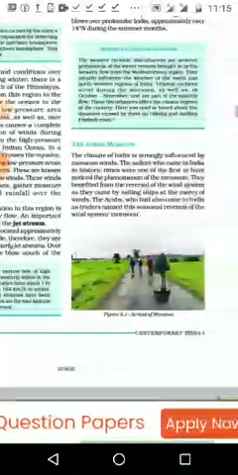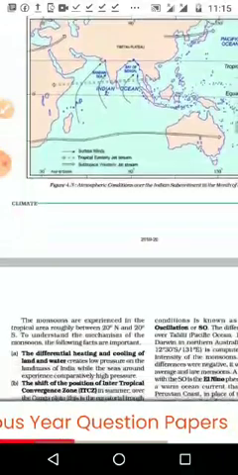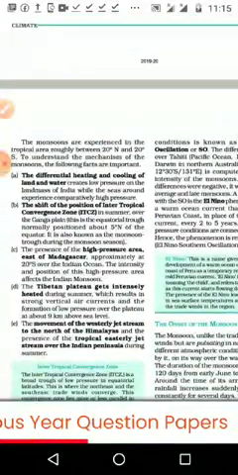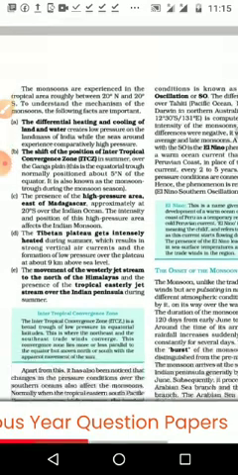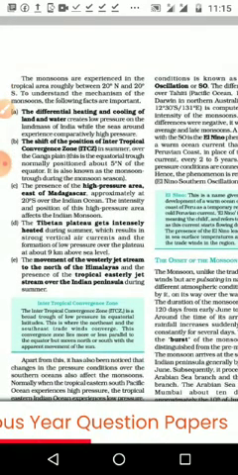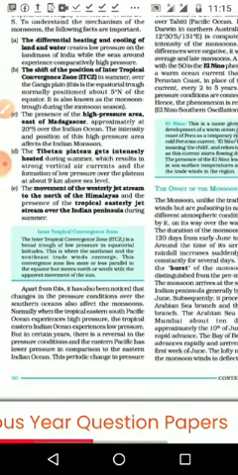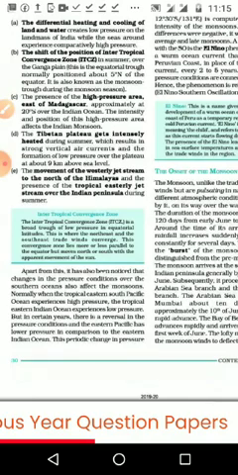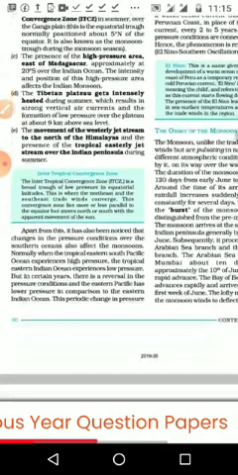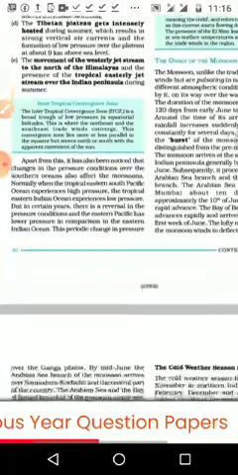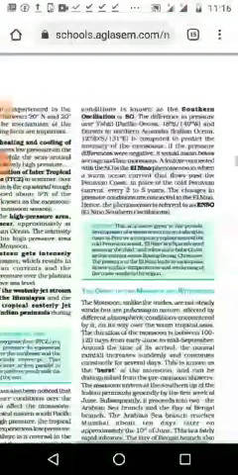We are going to see the Indian monsoon, what the speciality of the Indian monsoon is, and the movement of the wind, the differential heating and cooling of land and water, the shift of the position of the intertropical convergence zone, then the high pressure area east of Madagascar, and the Tibetan plateau gets intensely heated. Many factors are there. Then comes the